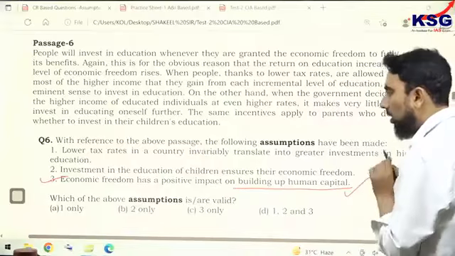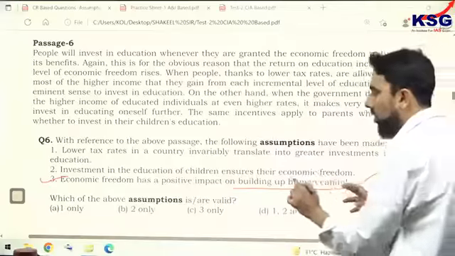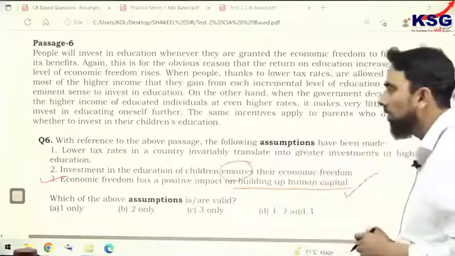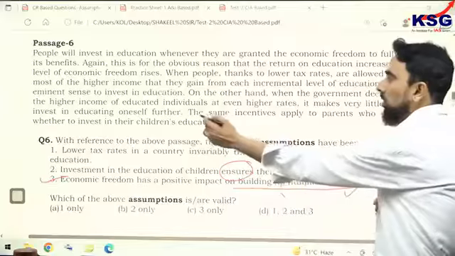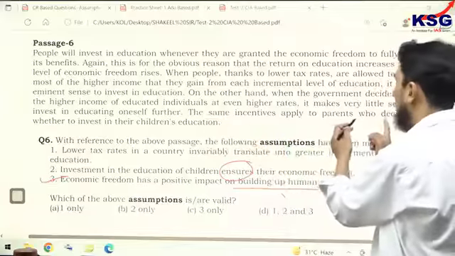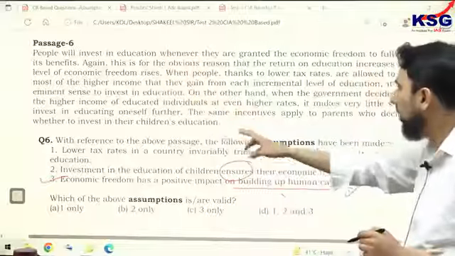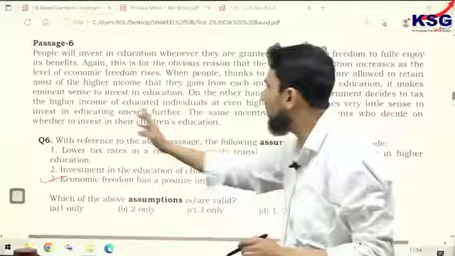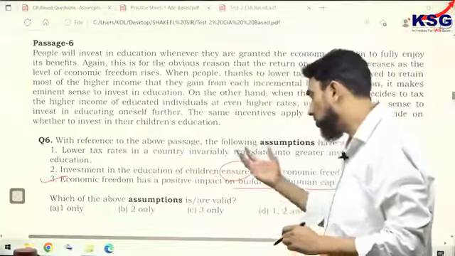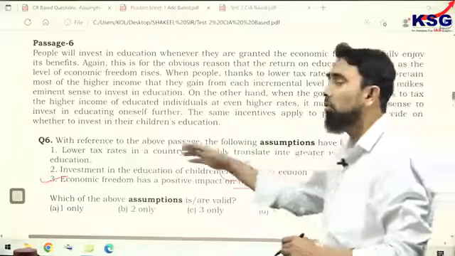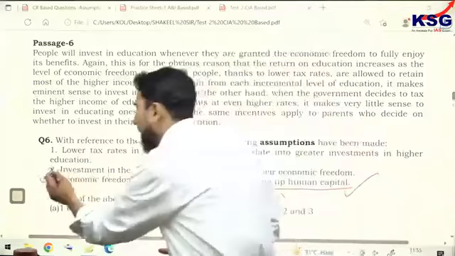So it matches. Whereas the second one says investment in the education of children ensures their economic freedom. How does it ensure? It is illogical. The author in the last sentence says the same incentives apply to parents, as said about the educated people on whose income a higher income tax should not be charged. So the same incentives apply to parents who decide whether to invest in their children's education or not. So if the investment in education itself ensures economic freedom, then why is the author writing this paragraph? Why does he go for an advocacy here? So second is wrong.